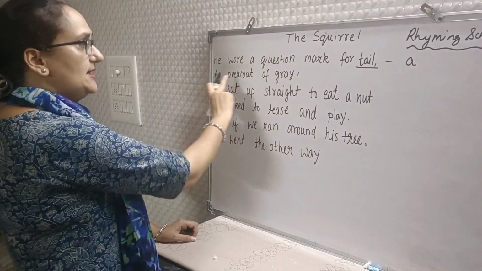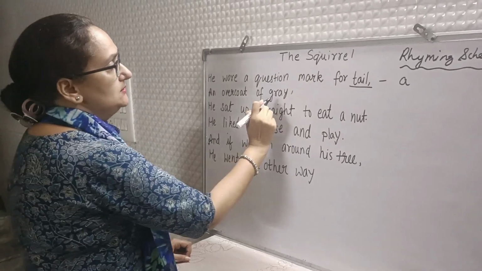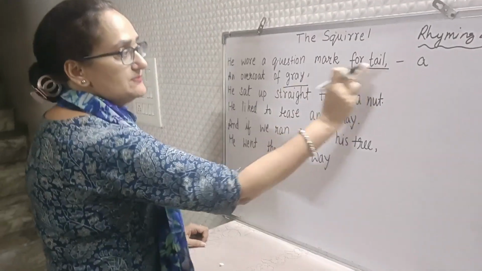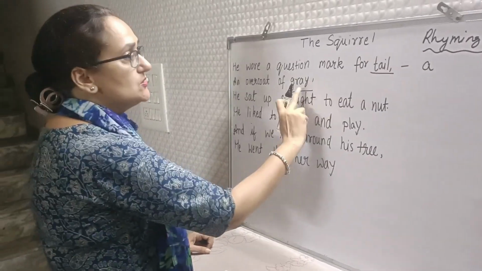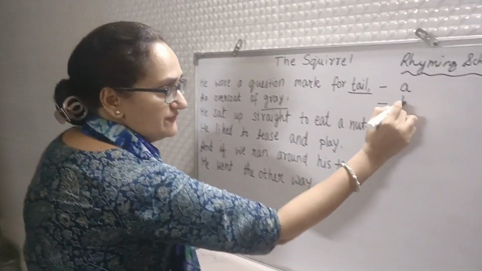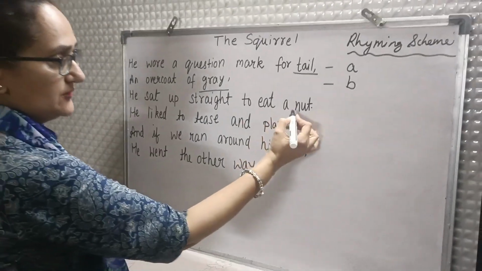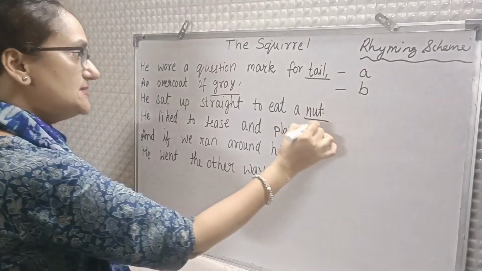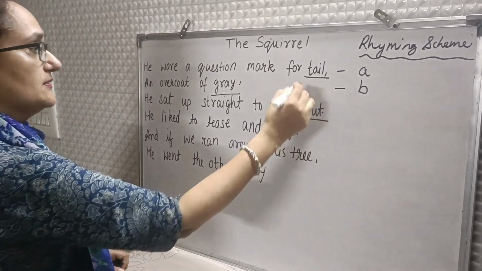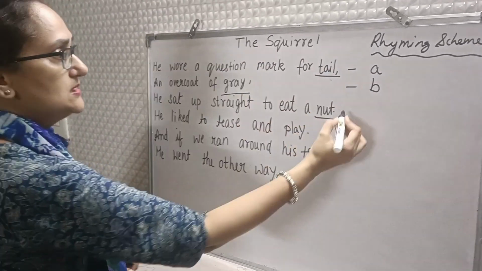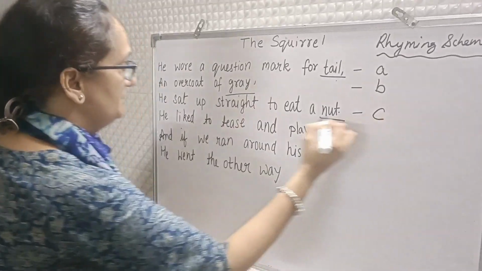Now go to the second line and read the last word of the second line. It is grey. Is it rhyming with tail? It is not. So we will write B in front of it. In the third line, now see the last word. It is nut. Is it rhyming with tail or grey? It is not. So we will put C here.